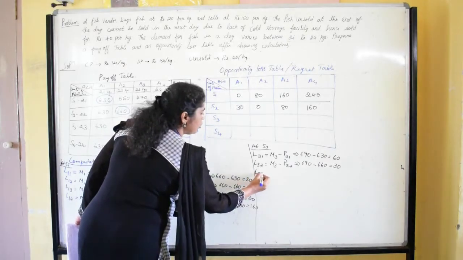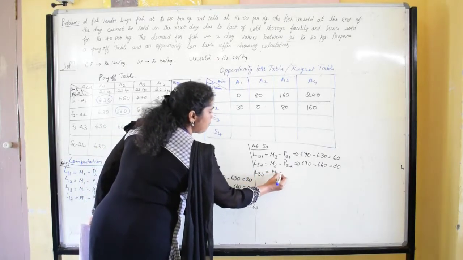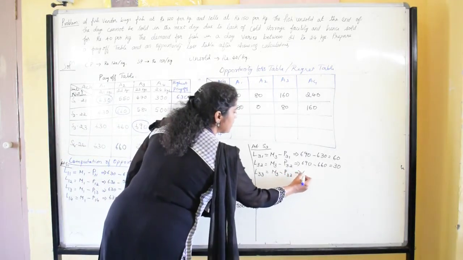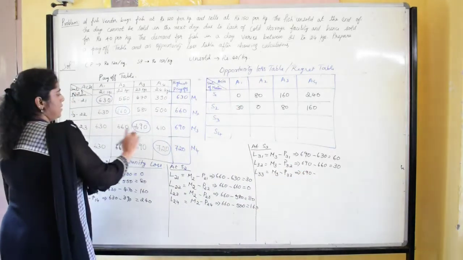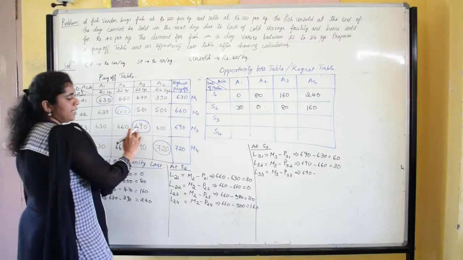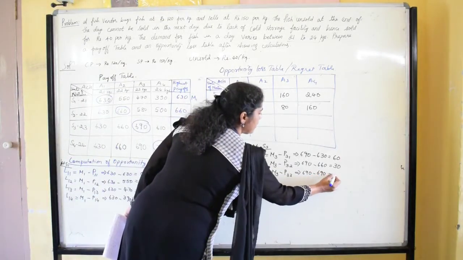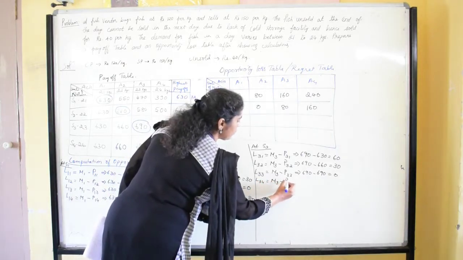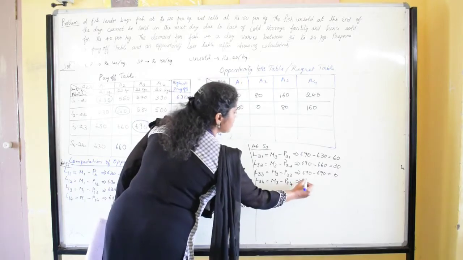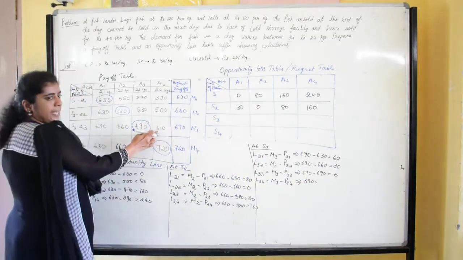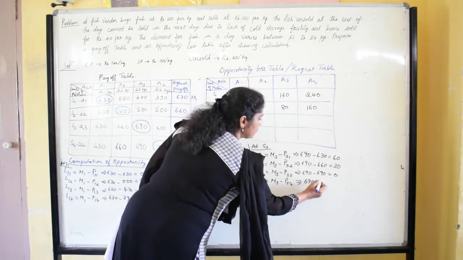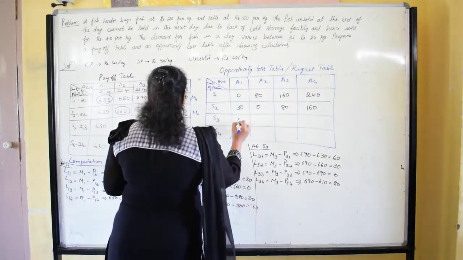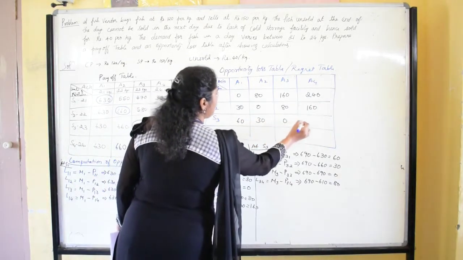Then the loss at third row third column is equal to the maximum payoff of third row minus the payoff of third row third column, that is 690 minus 690, we get 0. And the last, third row fourth column: the maximum payoff of third row minus the payoff of third row fourth column, that is 690 minus 610, which is equal to 80. So here at S3 the regret values are 60, 30, 0 and 80.